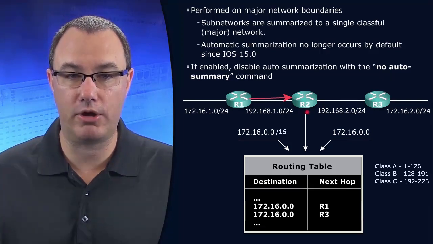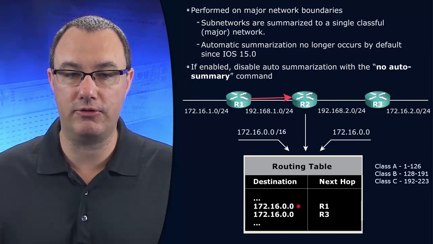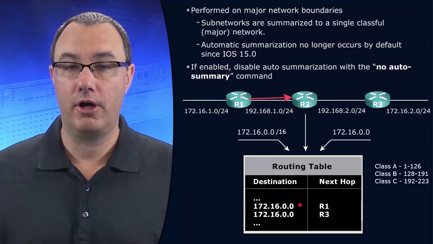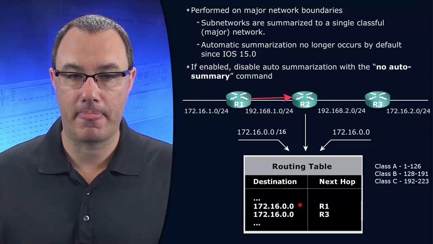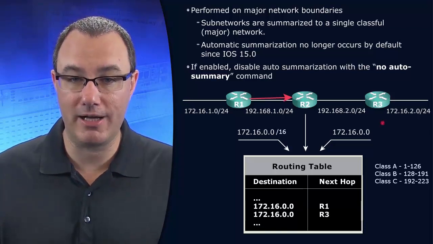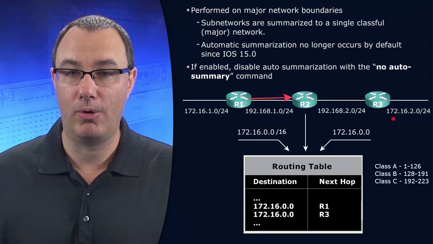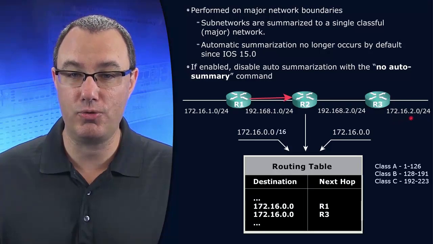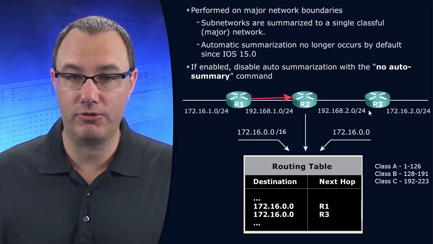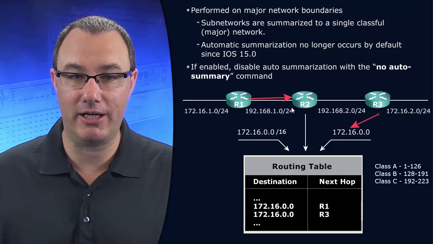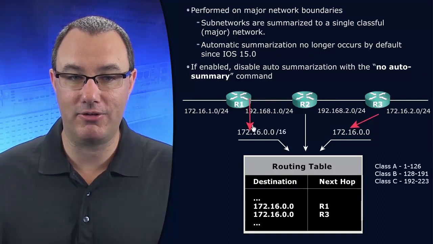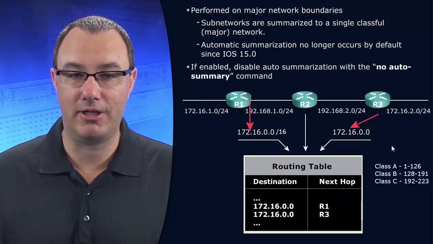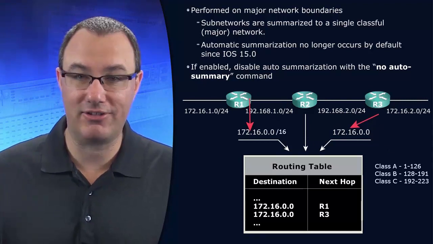Okay, so let's say we're on R2. Now R2 in fact has two different entries that are the product of this automatic route summarization. Why two different entries? Well, we got the same thing happening at 172.16.2. That also is going to cross a major network boundary and is going to get gobbled up into this summary advertisement and be treated as a /16 mask.